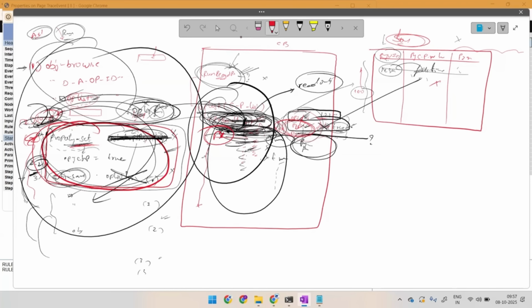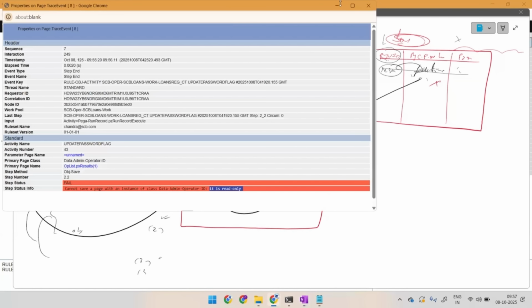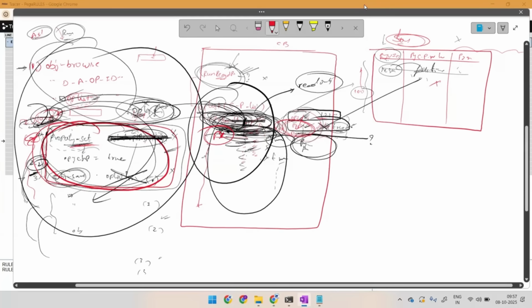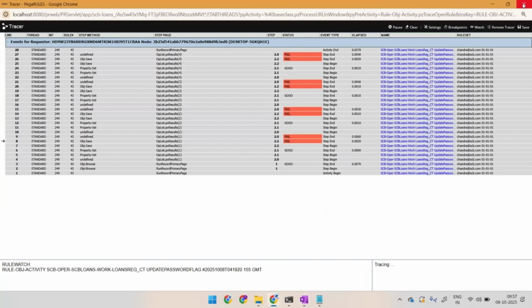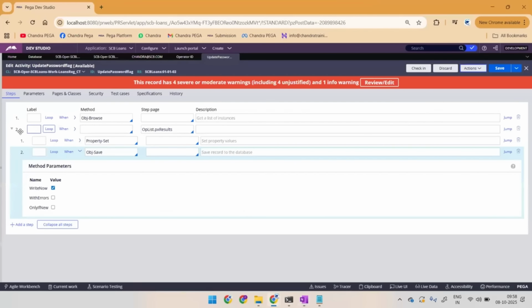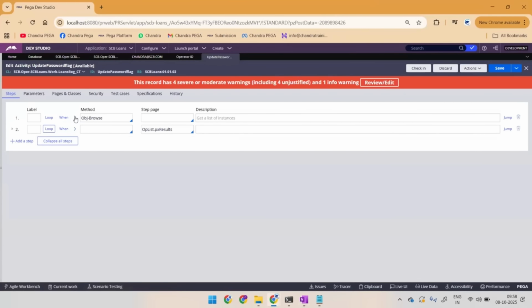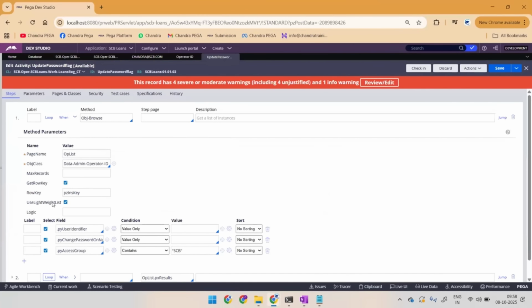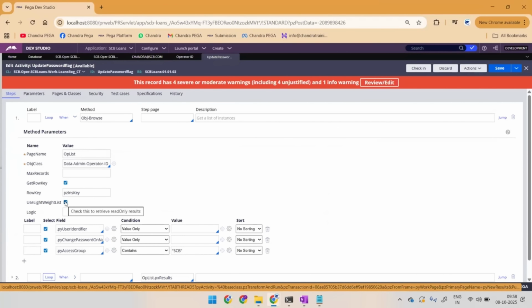Then what is the specialty of PX, as we understood yesterday? Meaning PX related things can be updated, but it is not to be done, but it can be updated. So for this, I have 2 options in Pega. That is OBJ browse, whenever it is fetching out the data, it is marked with a checkbox called use lightweight. If this is made true, then lightweight and dainty.